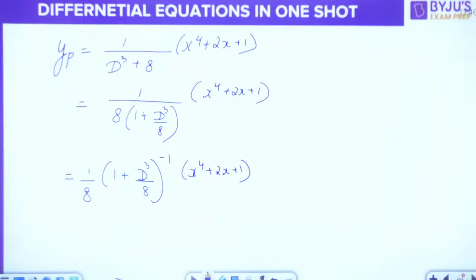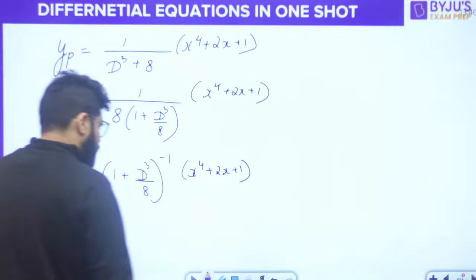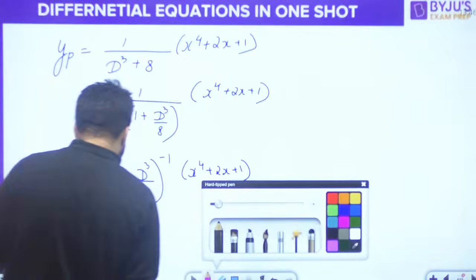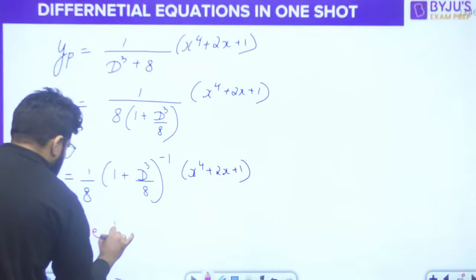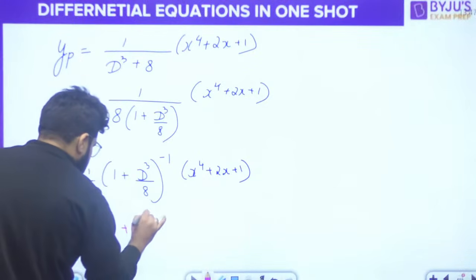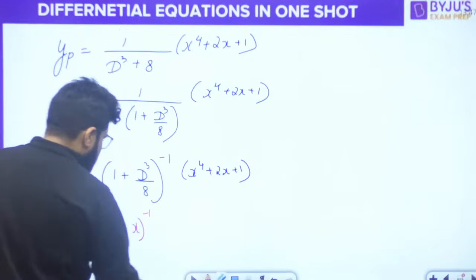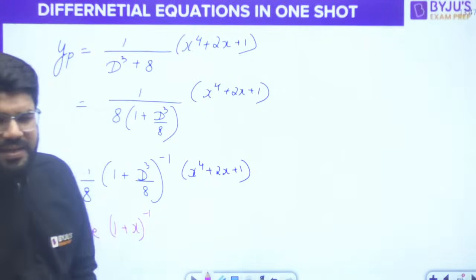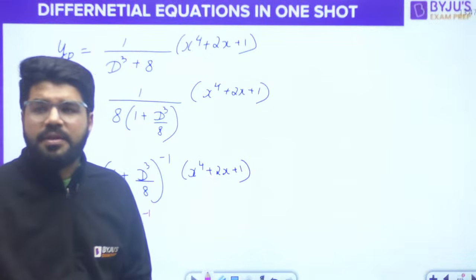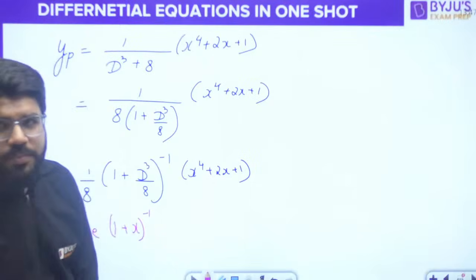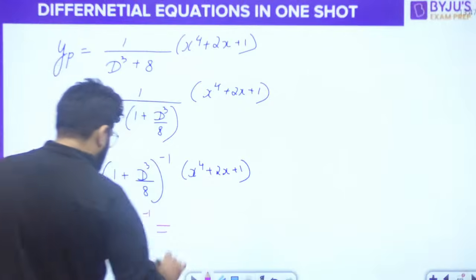Now here you will have to use the series. What series will you use? 1 plus x whole inverse. This is derived either by Taylor series, or by geometric methods, or by the binomial theorem.